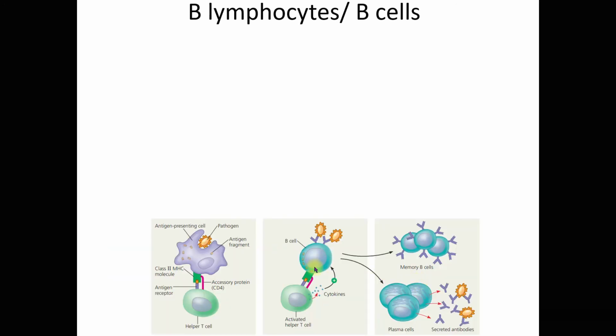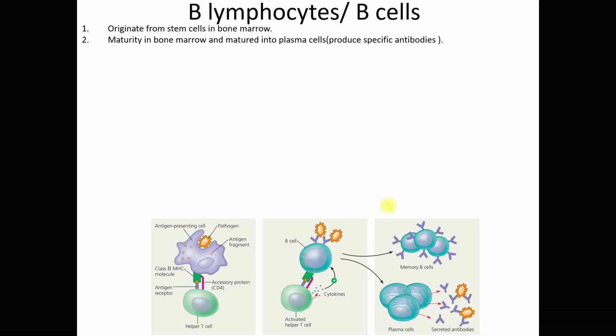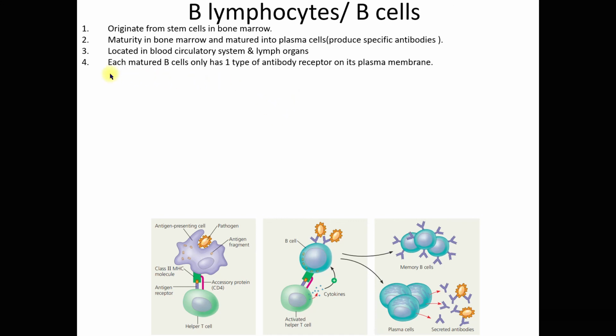Alright, the last one for today, B lymphocytes, which is known as the B cells. Okay, these B cells originate from stem cells in the bone marrow. Maturity in bone marrow, right? And matured into plasma cells. These plasma cells, which is the matured B cell, produce specific antibodies. Located, okay, your B cells located in the blood circulatory system and lymph organs. Each matured B cell only has one type of antibody receptor on its plasma membrane.